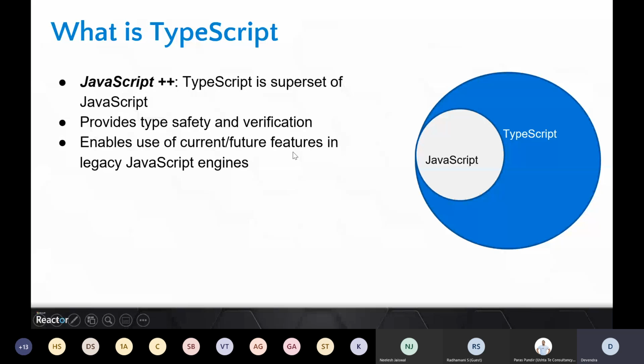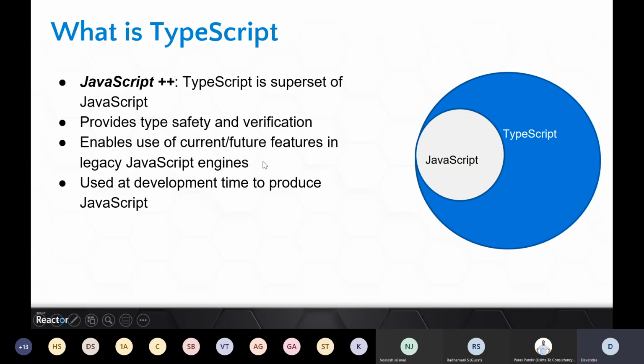Provides type safety and verification. So as I mentioned, there are a few shortcomings in JavaScript. Good thing is that when you write JavaScript, you don't need a specific IDE; you can work on normal Notepad. But when people started using JavaScript a lot, they started writing a lot of libraries, a lot of big functions and all those stuff, right? With that, they started facing issues of basic verifications, very basic type safety. And they started feeling that if we get these things in JavaScript, that will be helpful. That's where TypeScript comes into the picture, and that's where it helps. We'll see it in a demo, how it provides type safety and verification during development time.